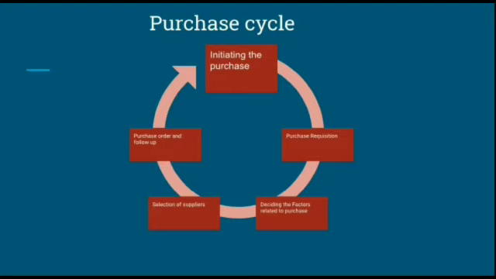After receiving the purchase requisitions, the next step is to select the supplier to whom the orders may be sent for the supply. This is done by inviting tenders or quotations from different suppliers. A list of supplier firms should be approved each year by the purchase department, and the top level management should do it after review of the record of each firm's reliability. That is a really very important point in the purchase cycle, where we always have to be very aware. And the fifth point is purchase order and follow up.